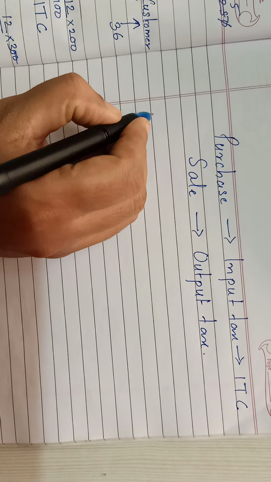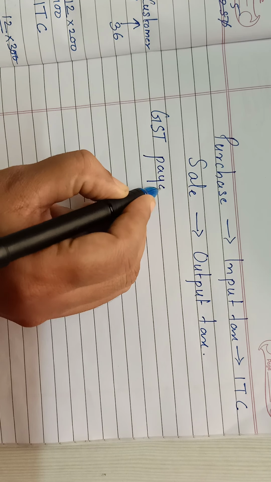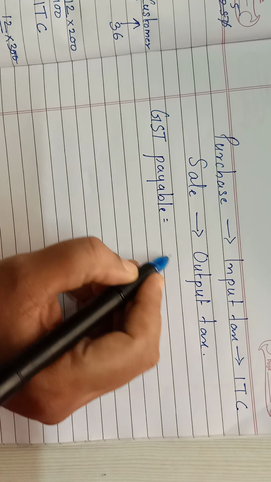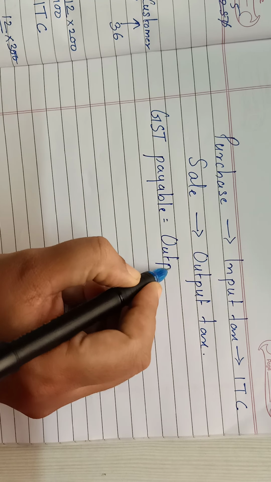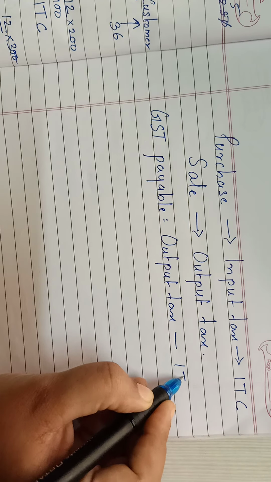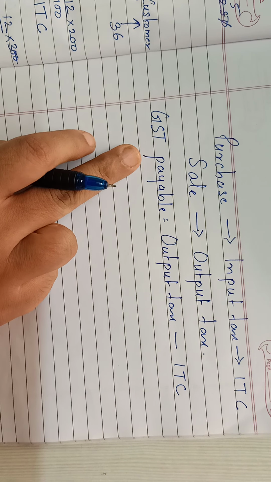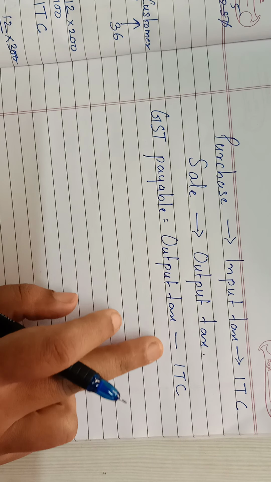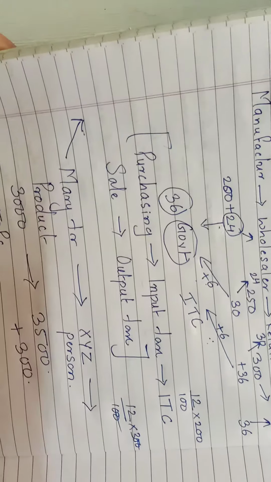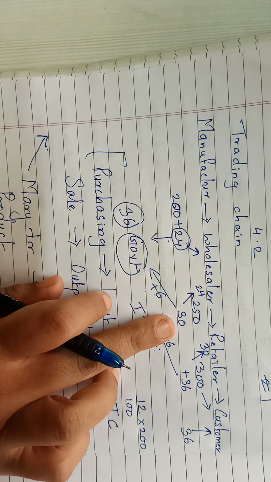Okay. Now GST payable, that means the money which is going to go to the government. GST payable will be output tax minus ITC. The money which is going to go to the government is output tax minus ITC. See the example over here, children.